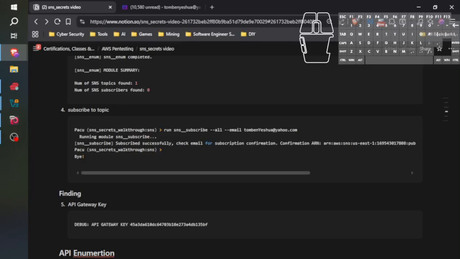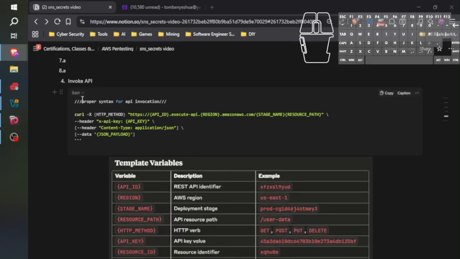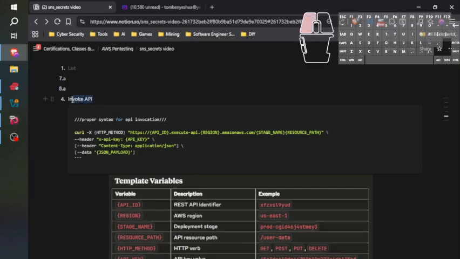So what is the information that we need? Well, I'll show you. API enumeration. Let's gather some information about what that API enumeration information needs to be. Okay, so this is what we ultimately want to do. Ultimately, we want to invoke the API. So here, and you can find this using ChatGPT or any of the other AIs, to invoke the API, here's the proper syntax for it.